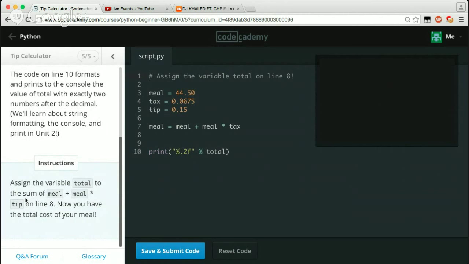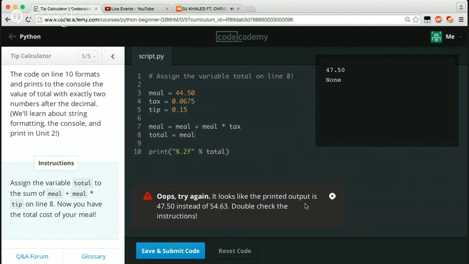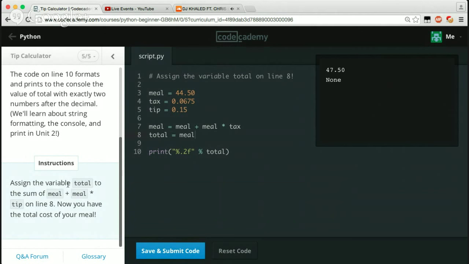Assign the variable total to the sum of meal plus meal times tip on line 8. Now you have the total cost of your meal. So I think we would just say total equals meal. Oops, it looks like your output is 47.50 instead of 54. Double check the instructions. Assign the variable total to the sum of, okay, so I guess we just say meal plus meal times tax. Will that work?